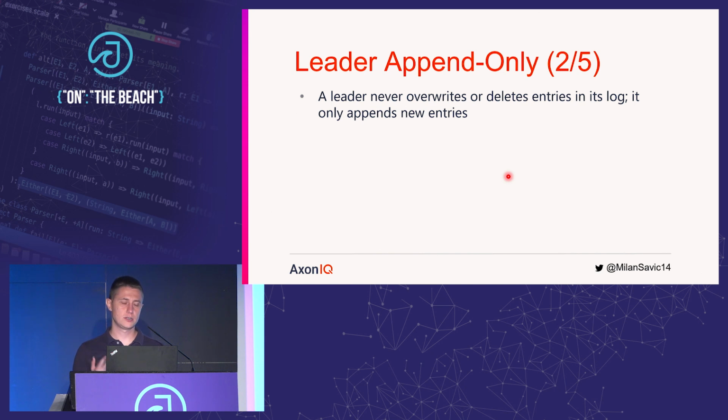There is a really important rule, which I do not have time to explain now, but we can discuss afterwards if you're interested. And that basically states that when you're elected as a new leader, you must not commit log entries from previous terms, even though you were the leader of those terms. So it is not possible. The only way you can commit those entries is by committing an entry from your term.